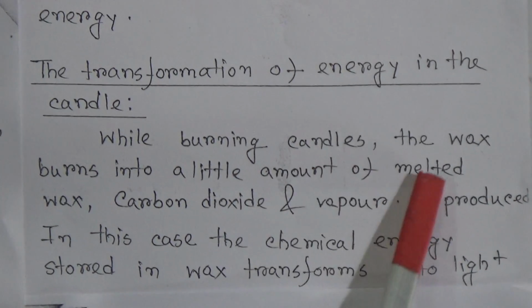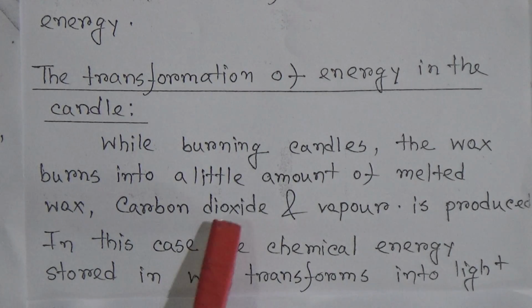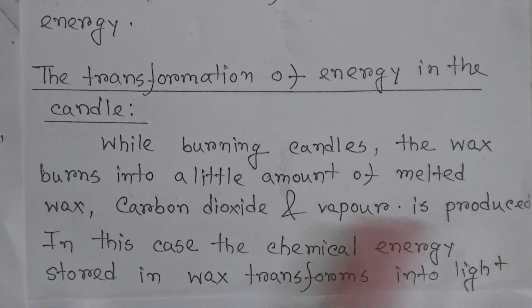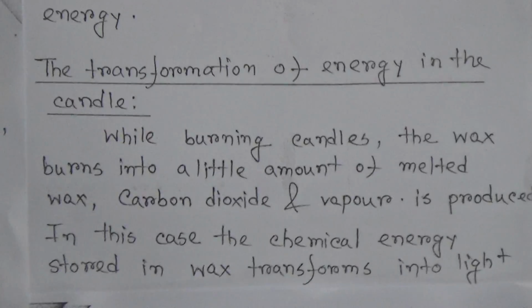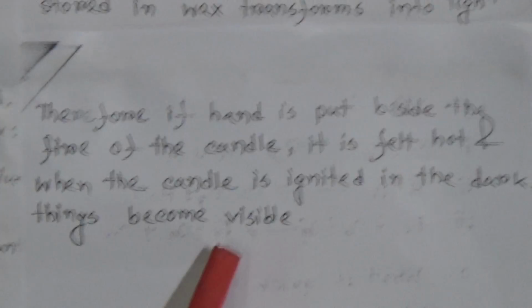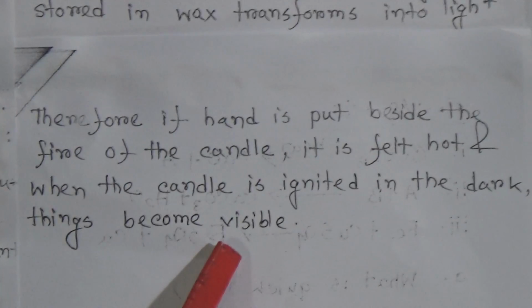Now come to the transformation of energy in the candle. While burning, the candle wax burns into a little melted wax, carbon dioxide and vapor. In this case, chemical energy stored in the wax transforms into light energy. Therefore, if a hand is put beside the flame of the candle, it feels hot, and when the candle is ignited, dark things become visible. That means light energy and heat energy are produced when we light a candle.